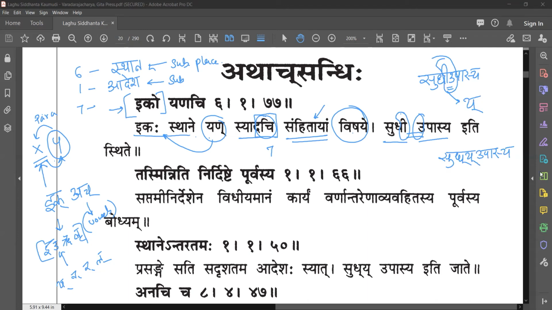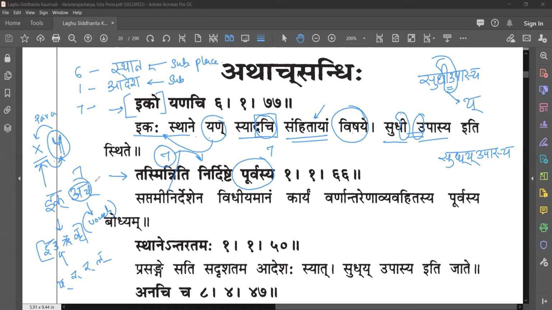Then the next sutra that comes out is tasmin iti nirdishte purvasya. So tasmin is saptami. Okay, whatever is defined in saptami, tasmin iti nirdishtaha. Whatever is defined in saptami nirdishtaha, purvasya. Purvasya is connected to, so if y is defined here, achi is saptami.